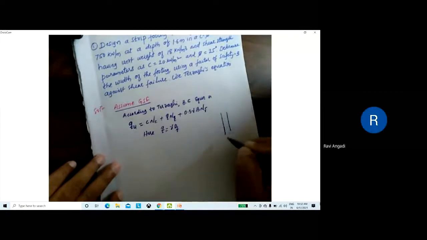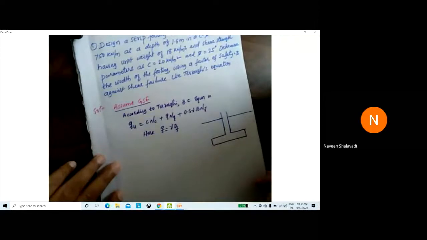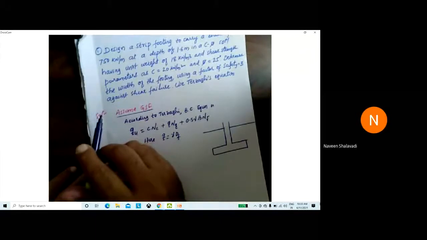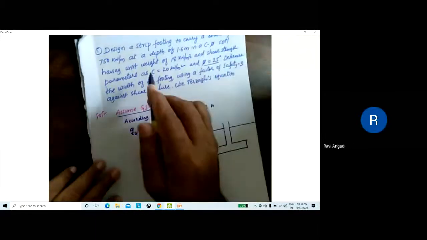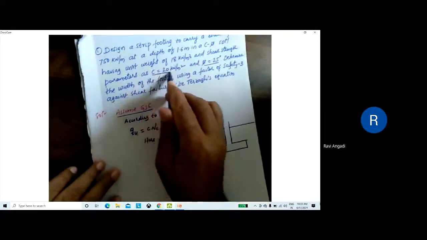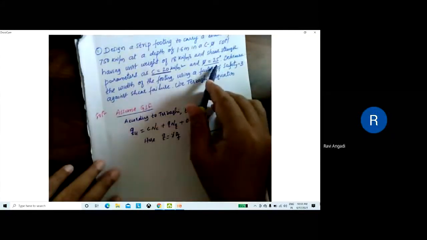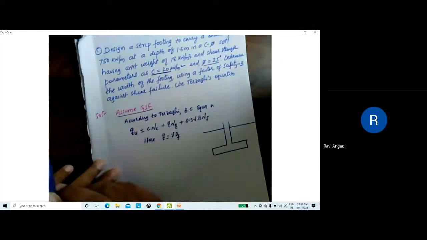Sir, I had one doubt, sir. Phi is given as 25 degrees, so we have to consider it as local shear failure, no, sir? That would be if it were cohesionless soil with phi 25 degree, then we have to assume local shear failure sometimes.